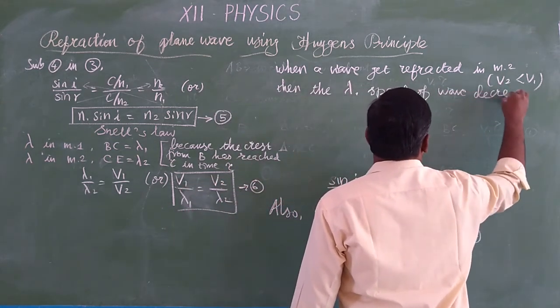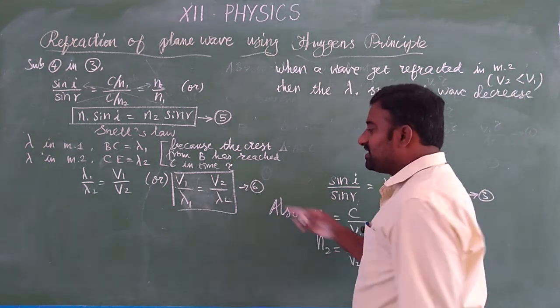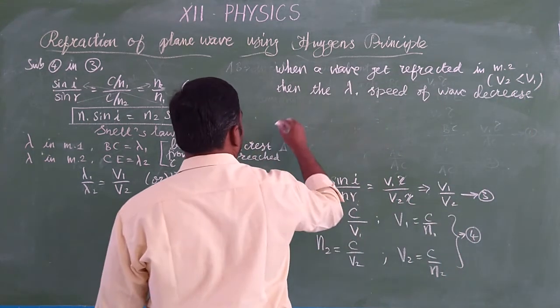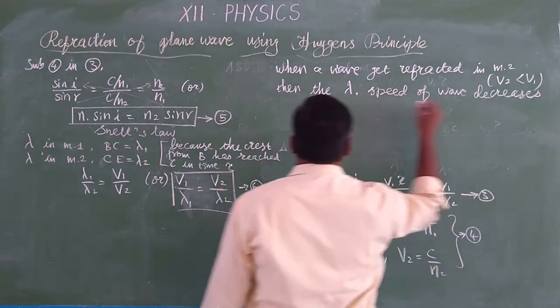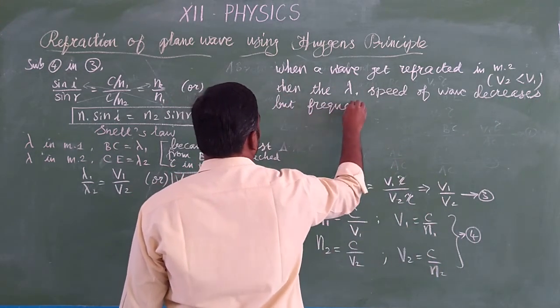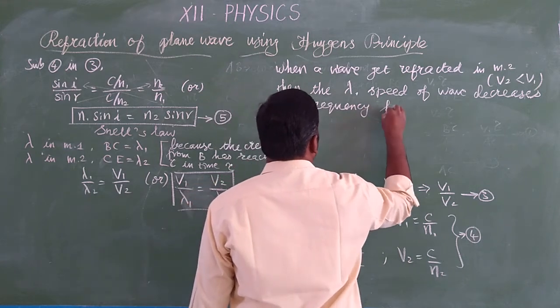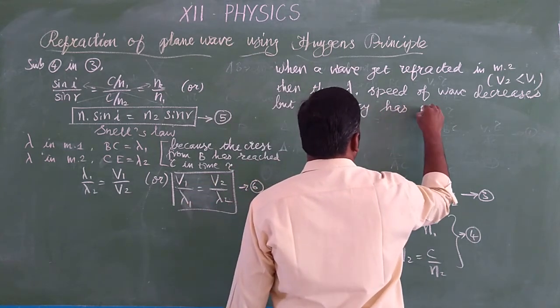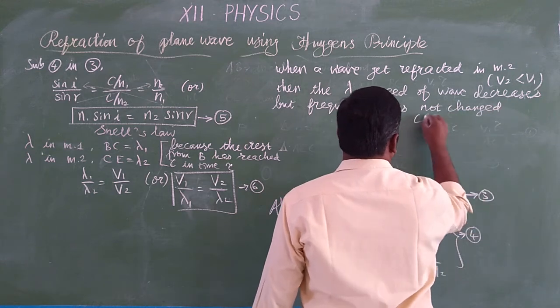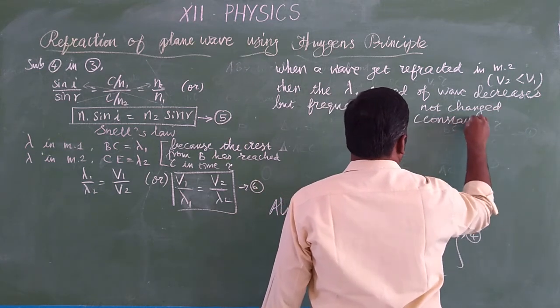But one thing is not changed. What is that? The ratio between speed and wavelength, which is nothing but frequency. Speed and wavelength decrease, but the frequency of the wave has no change. Frequency has not changed, which means it is constant.